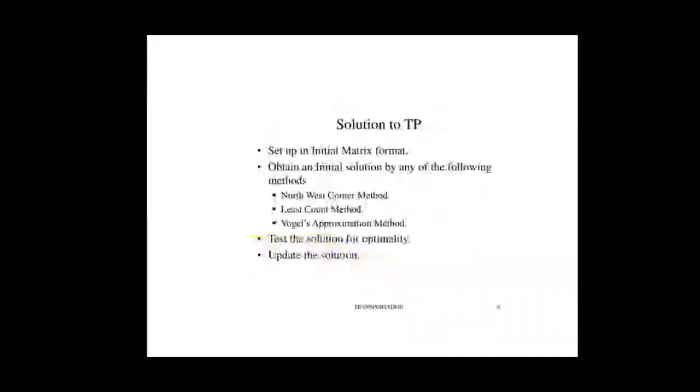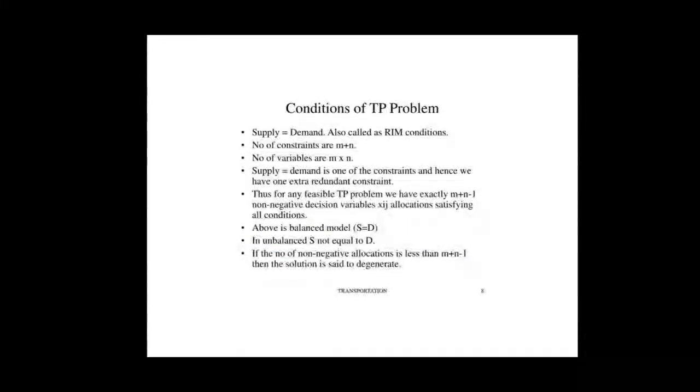Okay, now here supply should be equal to demand. The number of constraints is m plus n. The number of variables is m into n. And supply equal to demand is one of the constraints, and hence we have one extra redundant constraint. Thus, any feasible transportation problem has exactly m plus n minus 1 non-negative decision variables Xij satisfying all conditions.